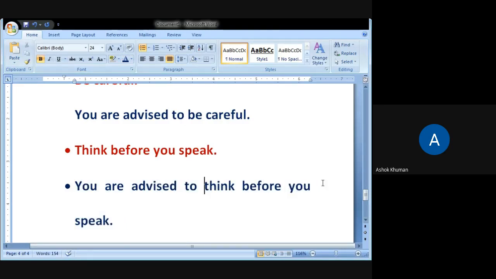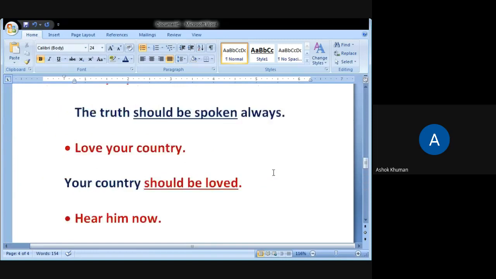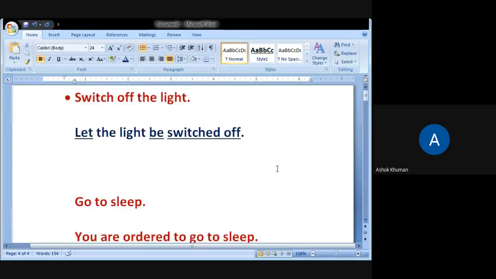Okay, friends. So this is how order, request, suggestion, and advice, such imperative sentences are converted from active to passive voice. And I hope that things are clear to you. And the PPT is also with you. Go to it, refer to it again, observe the difference between those sentences, and frame yourself some active sentences and then convert them into passive.